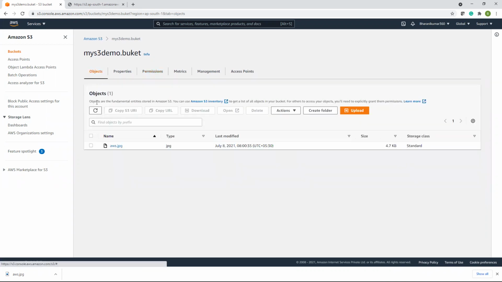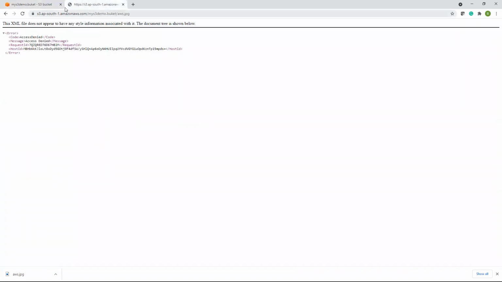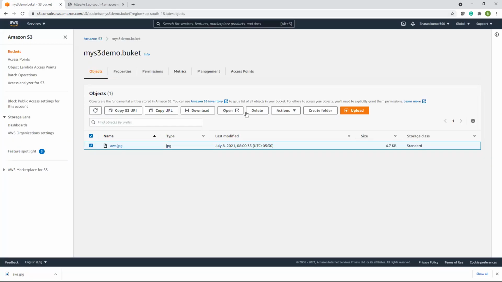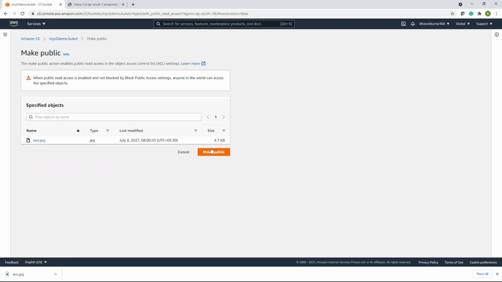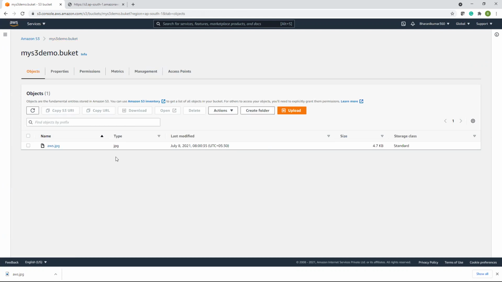Coming to object, I should also make this public at the object level permission. So again, this object has an S3 URI and a URL, which is the URL of the object. And then let's go to actions and make object public. Make public, right?